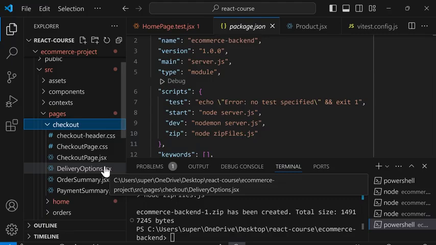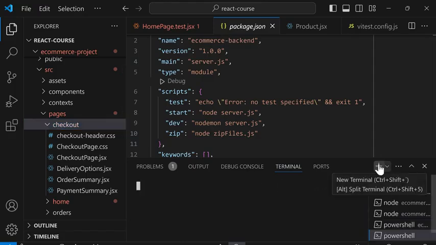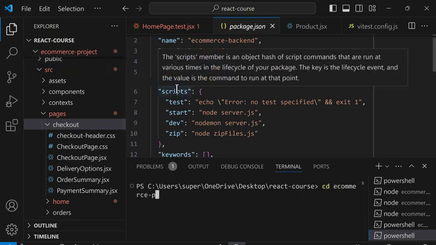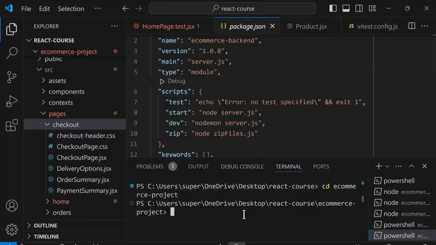To do that, Vite has a command for this. Inside the command line, we'll create a new tab, and this time we'll cd into e-commerce-project. And Vite has a command called npm run build.